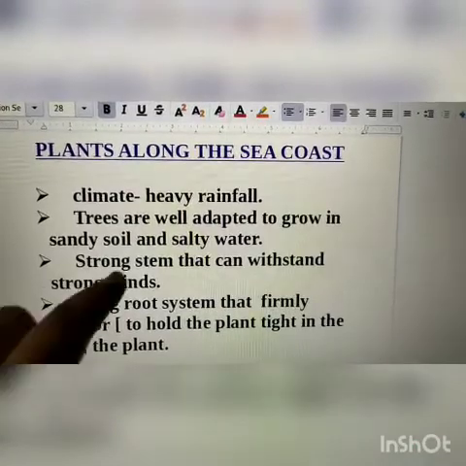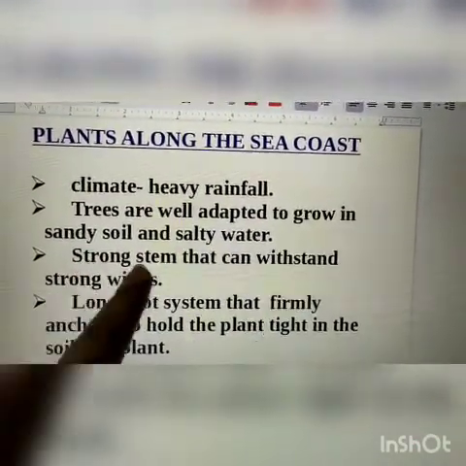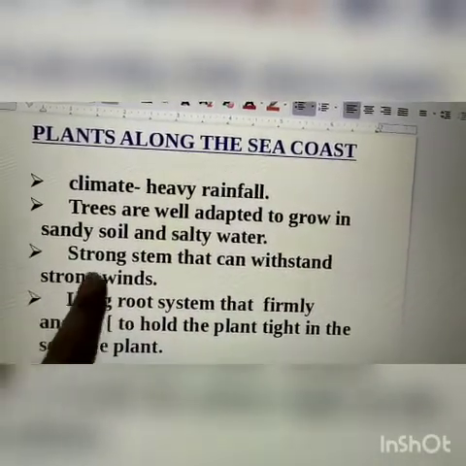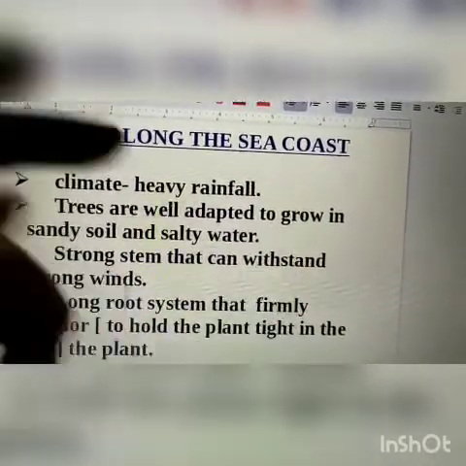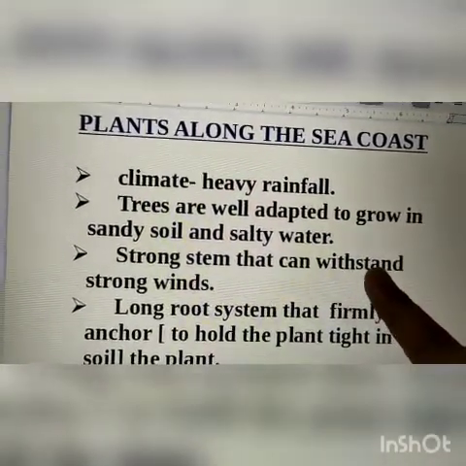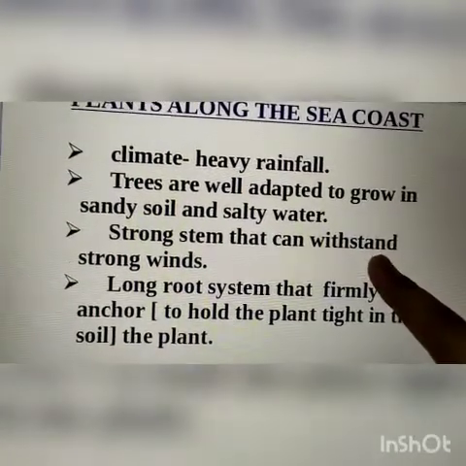The next adaptation is strong stem. Strong stem is present that can withstand strong winds. Withstand means it cannot be damaged by strong winds.